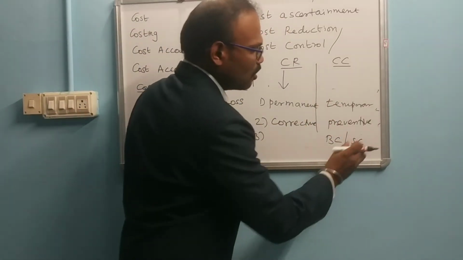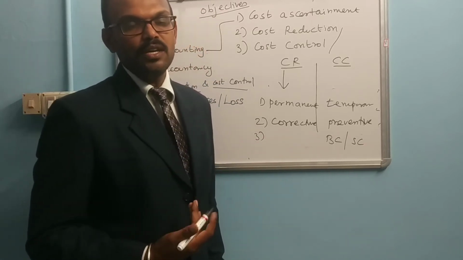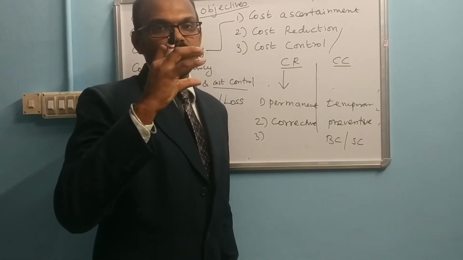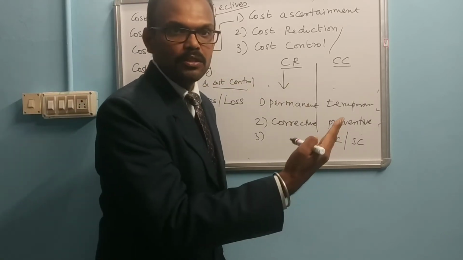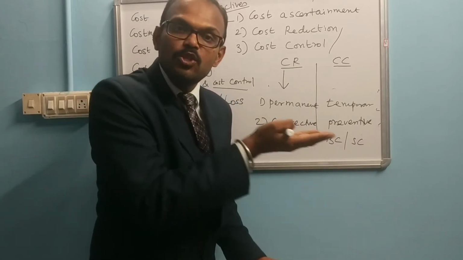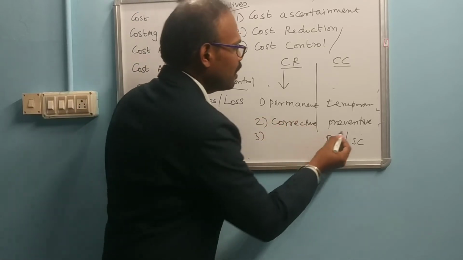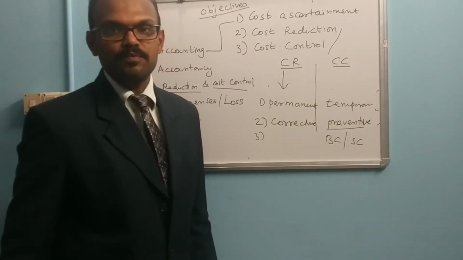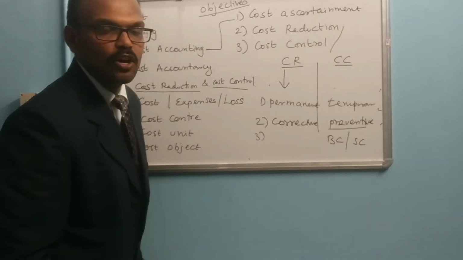In standard costing, it is nothing but predetermined costing. So we determine the cost before manufacturing the product. Then after manufacturing the product, what will be the actual cost? Now we compare the actual cost with the predetermined cost. If there is any deviation, then we prevent and control it. So this is the main difference between cost reduction and cost control.